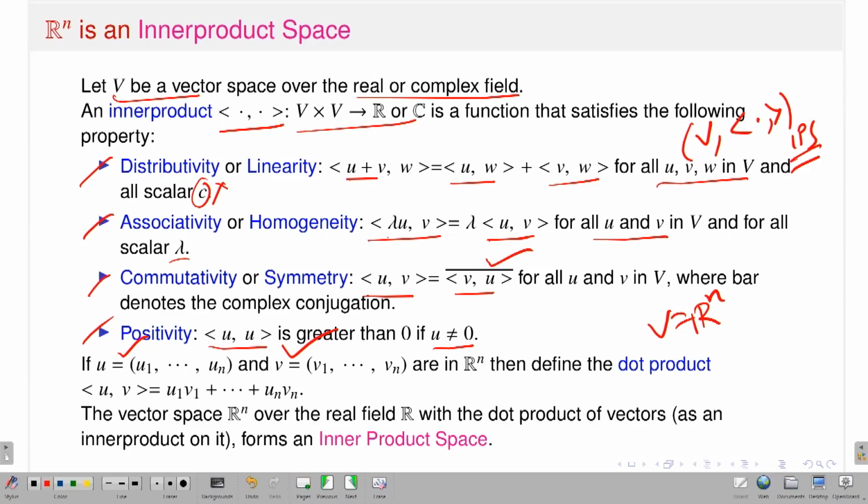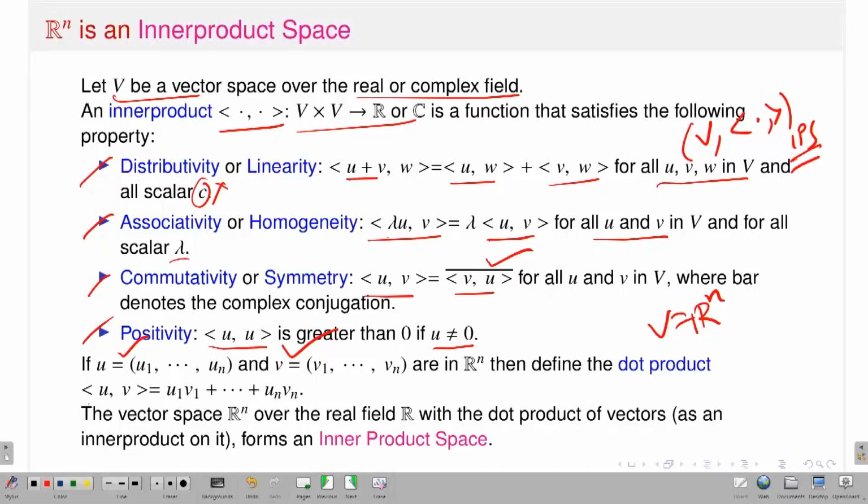What we have to do? First component product, that means u1 v1 plus u2 v2 plus dot dot dot up to un vn. If I define the inner product like the dot product as like that, the inner product between u and v is nothing but the dot product. That means u1 v1 plus u2 v2 plus dot dot dot un vn. Then one can check that Rn with respect to that inner product becomes an inner product space.